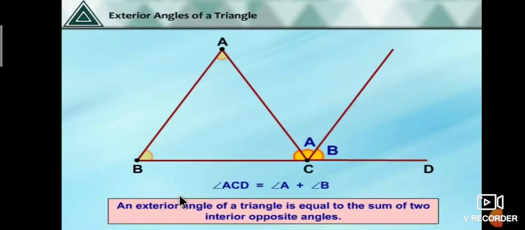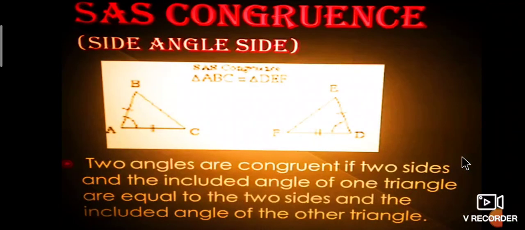Therefore, the sum of the two interior opposite angles is equal to the exterior angle. It is also defined like that: an exterior angle of a triangle is equal to the sum of two interior opposite angles. This is called the exterior angle property.